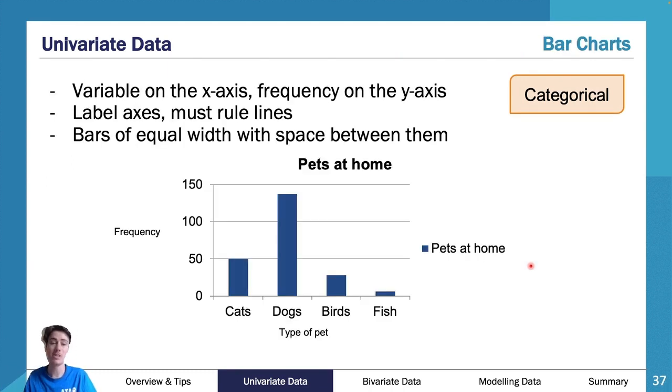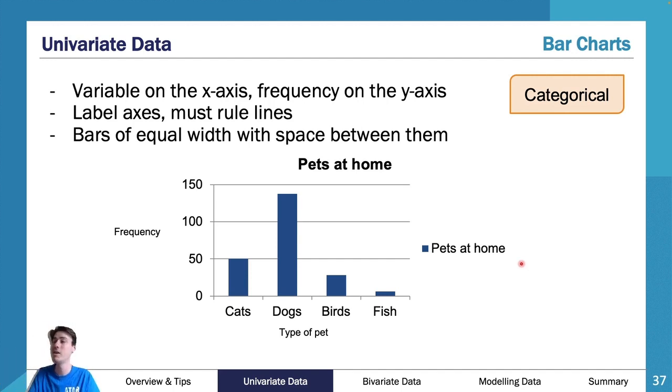The most common way of displaying categorical univariate data is through a bar chart. Now, a bar chart is distinctly different to a histogram, and we will discuss that when we get to our histograms. But it's really important to understand that categorical data has this sort of broken up approach. Because the categories, ordered or not, are separate, they don't sort of follow along by numbers. We need to break them apart. We need to have gaps between our bars. So in a bar chart, there is a gap between each bar.